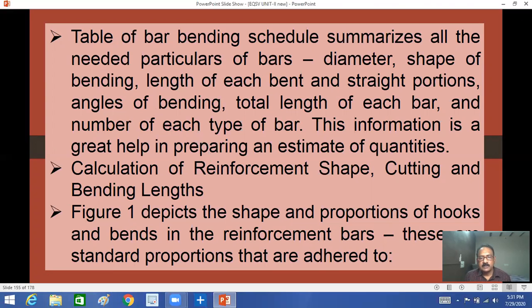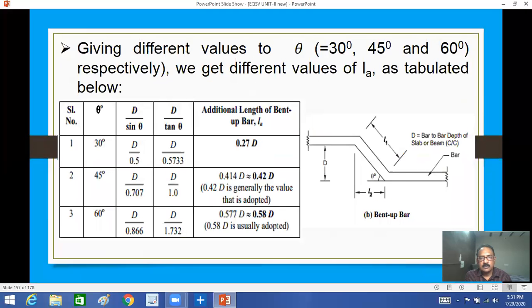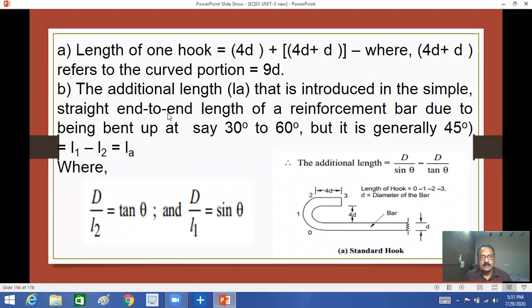Calculation of reinforcement, shape, cutting, and bending lengths. The following figures show how to bend. For the length of a hook, 4D plus D, that is 5D, where 4D plus D refers to a curve. This is the curve here, and the total is 9D. By calculation, the length comes from the equation with D, L by 2, and theta.